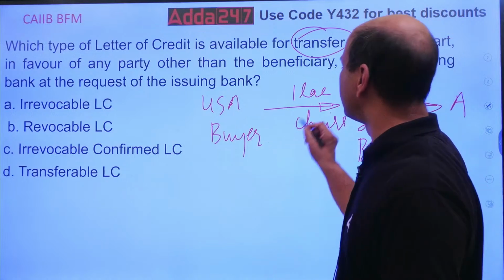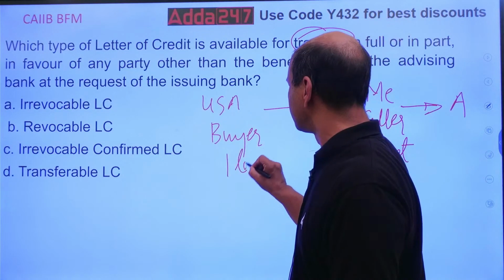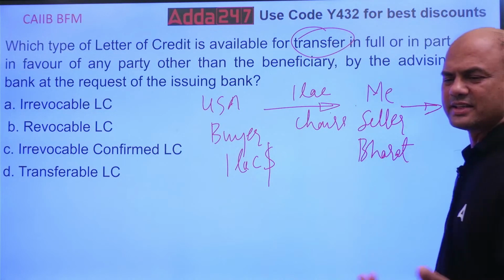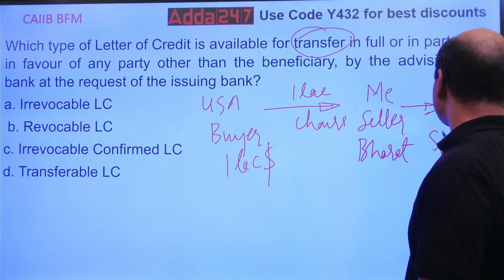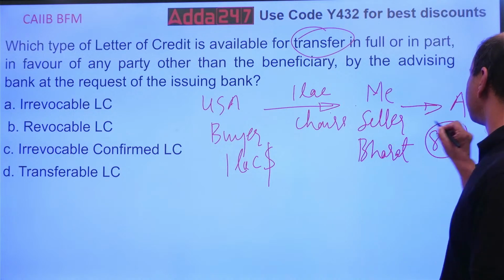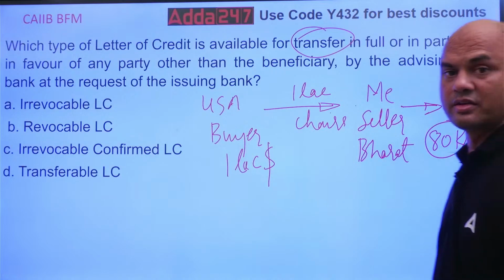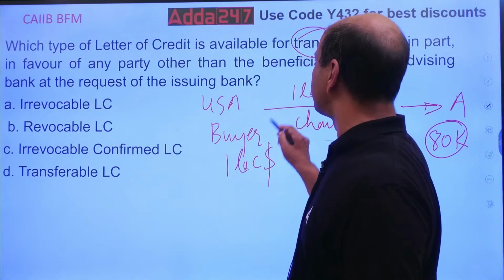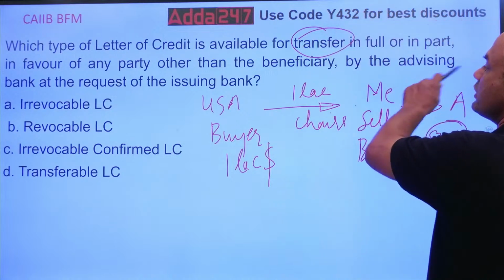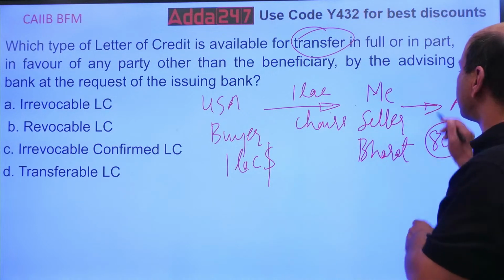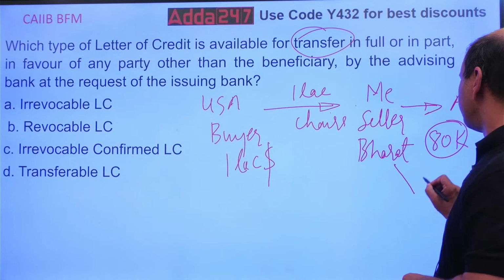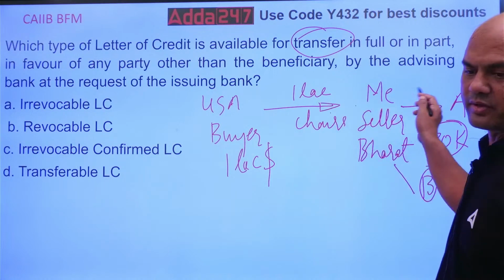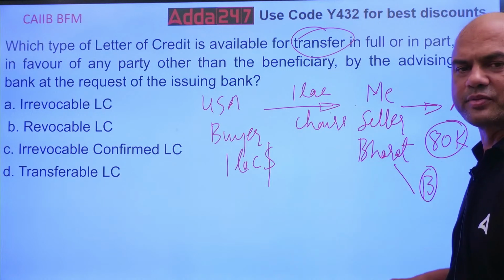Suppose I'm getting this for, let's say, $1 lakh. I'll give this guy, let's say, $80,000. So 80K, and 20,000 I'll keep as my commission. Risk, all these things, isn't it? This is known as transfer. When you are transferring this, it is available for transfer in full or in part. See, in full, I can transfer it to 2-3 guys also, B also. Some part: 50,000 chairs to A, 50,000 chairs to B. I can transfer it to anyone.